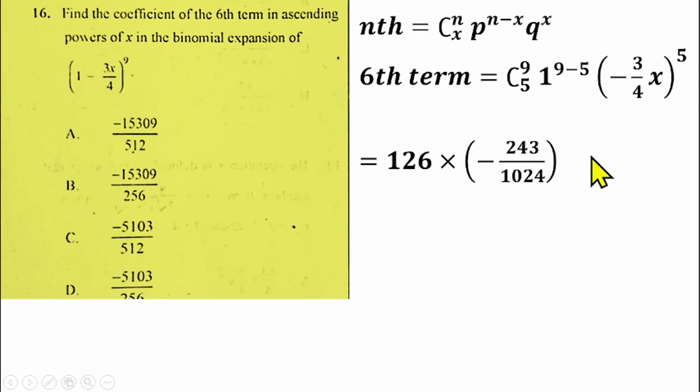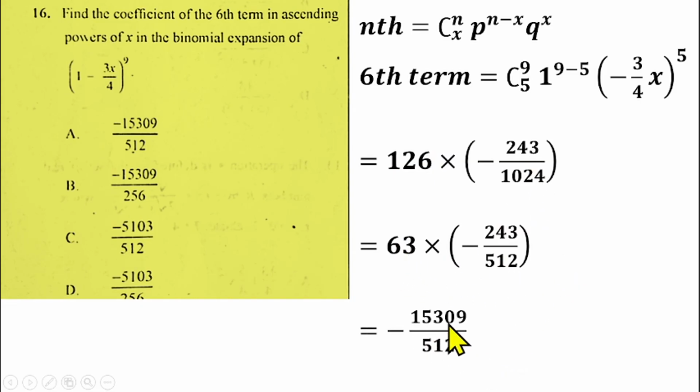Then x raised to power 5, but we don't need x raised to power 5 because we have to find the coefficient of the power of x. So if you simplify this further, 2 can go here, 2 can go here. You'll be having 63 times what you're having here. If you multiply out, you'll be having 15,309 over 512, and that makes option A the right answer for question number 16.